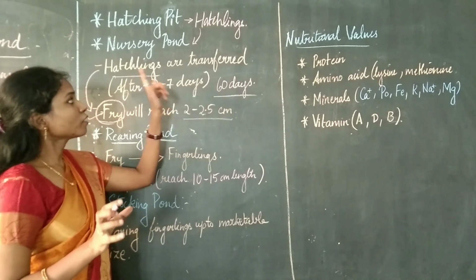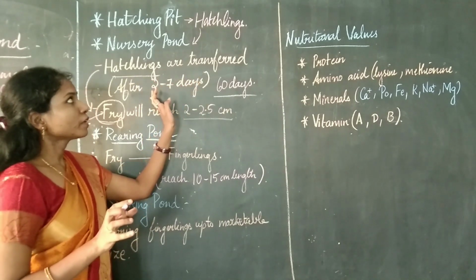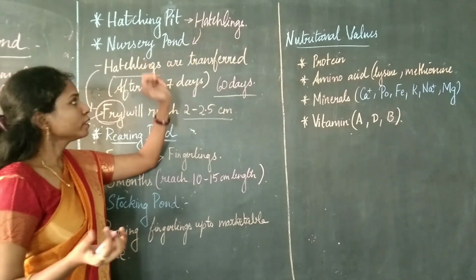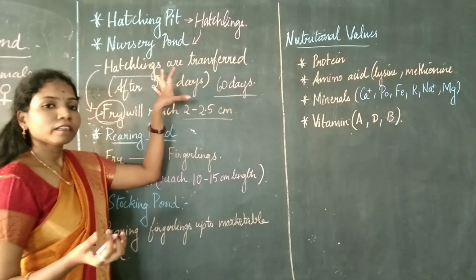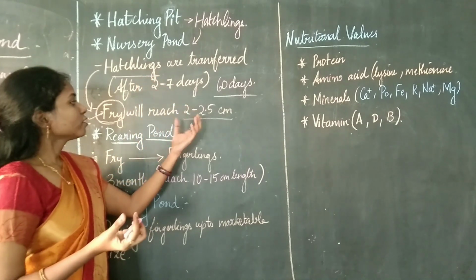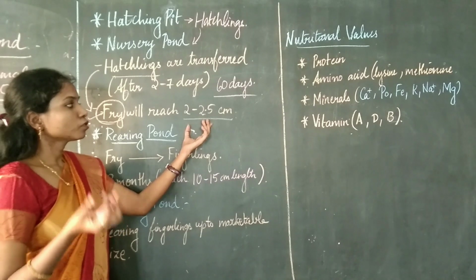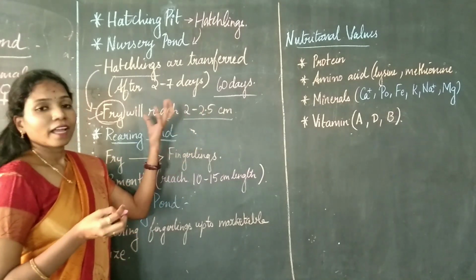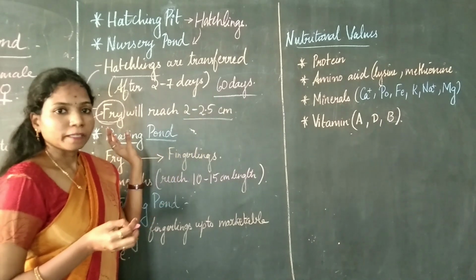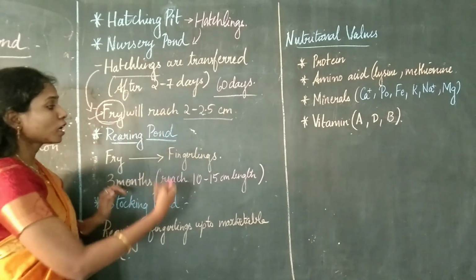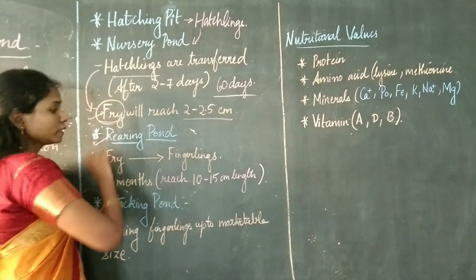So hatchlings are going to be transferred 2 to 7 days after they have hatched out into the nursery pond, and then once they have entered the nursery pond, they will grow for about 60 days, and during this time they will reach a size of 2 to 2.5 centimeters in length, and that will be called a fry. Then next, the fry will be transferred onto the rearing pond.